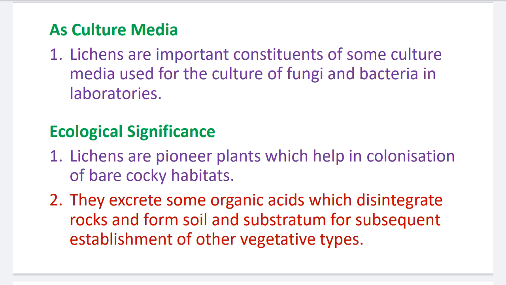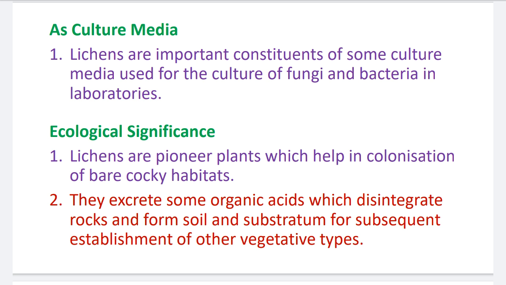Bare rocky habitats, not corky habitats. These rocky habitats are fully covered by the growth of the lichen thallus in some extreme conditions of the environment. Number 2. They excrete some organic acids which disintegrate rocks and form soil and substratum for subsequent establishment of other